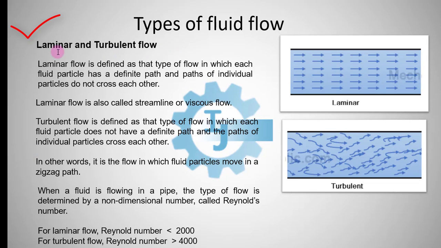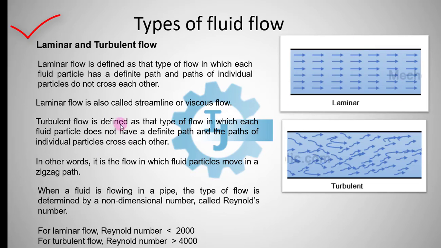Next we learn about laminar flow and turbulent flow. Laminar flow is defined as that type of flow in which each fluid particle has a definite path and the paths of individual particles do not cross each other. Laminar flow is also called streamline flow or viscous flow. Here we can see the fluid particles are flowing along a definite path and they do not cross each other.